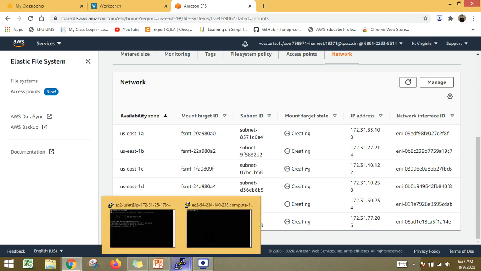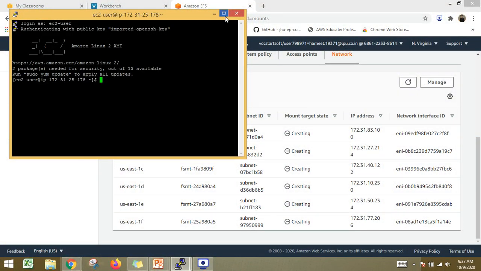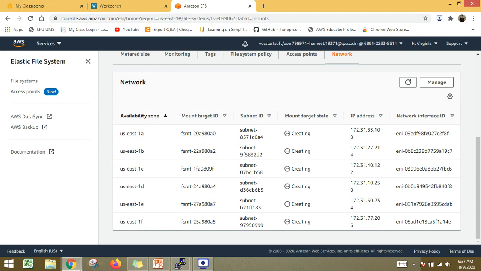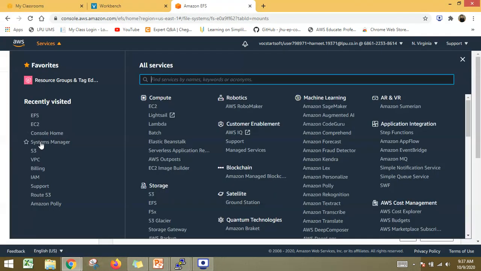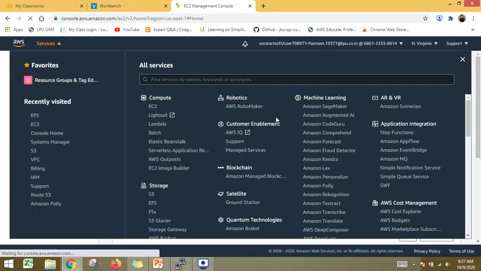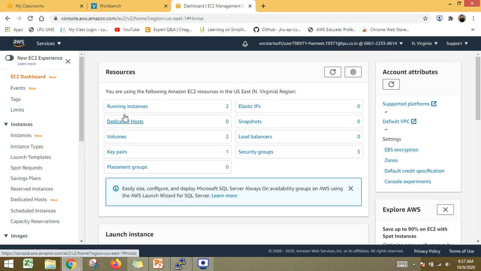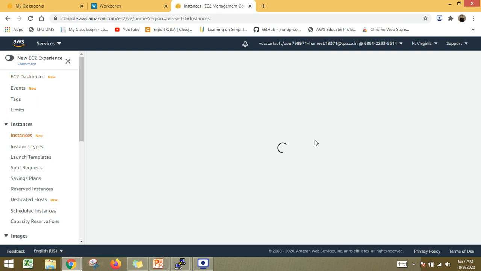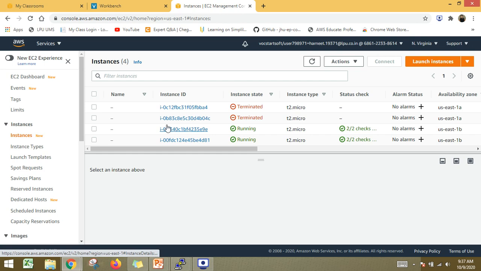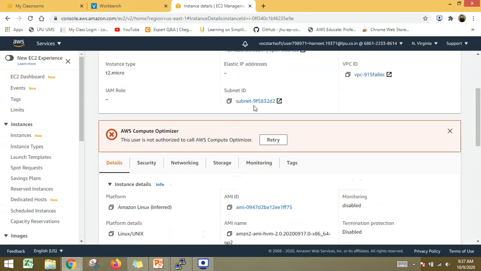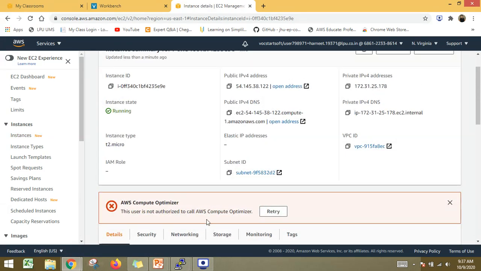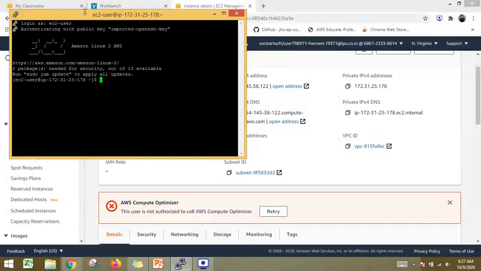In the meantime, I have been into this particular terminal. I went to the EC2, in my instances. This particular instance was there. So I have directly copied it before, and I have launched it here. This particular user here.